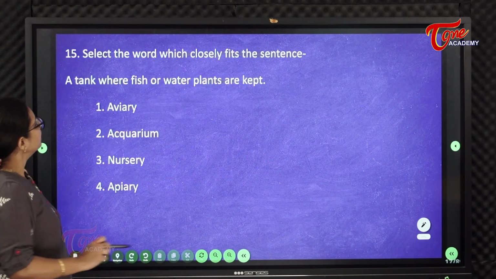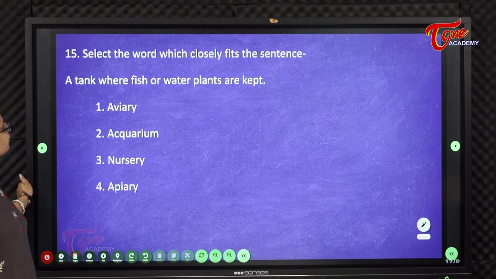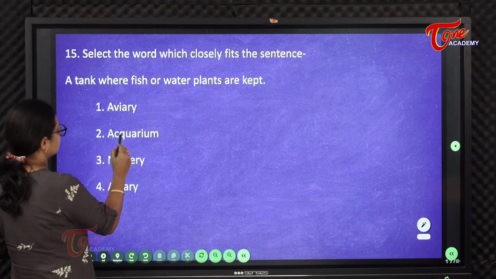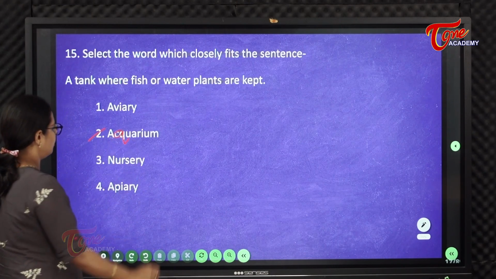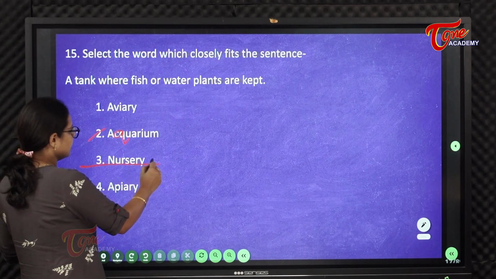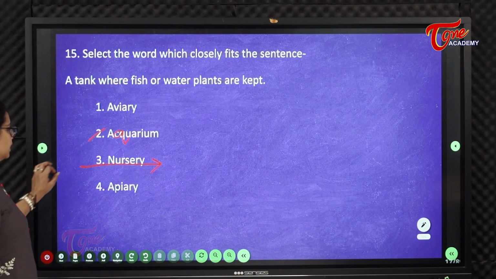Next, select the word that fits closely in the sentence. A tank where fish or water plants are kept. Everybody knows it is aquarium. Nursery is where they keep all kinds of plants, protecting the green plants.